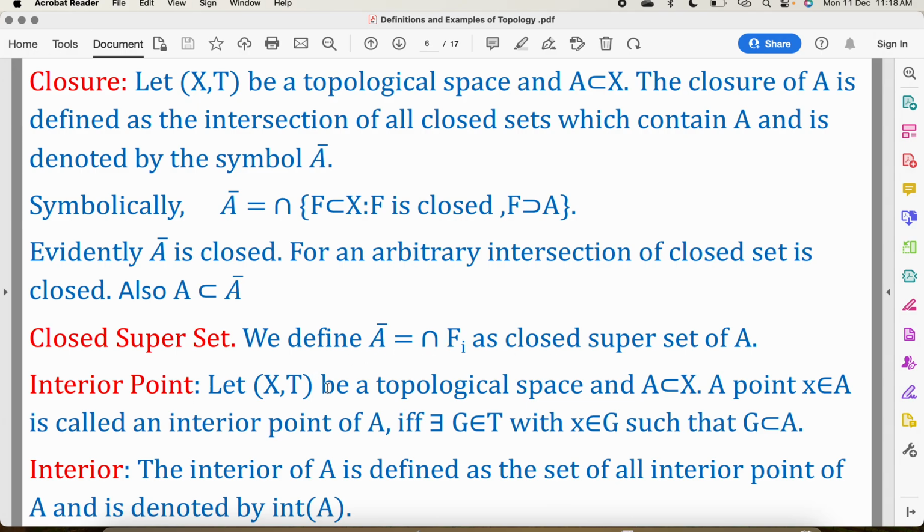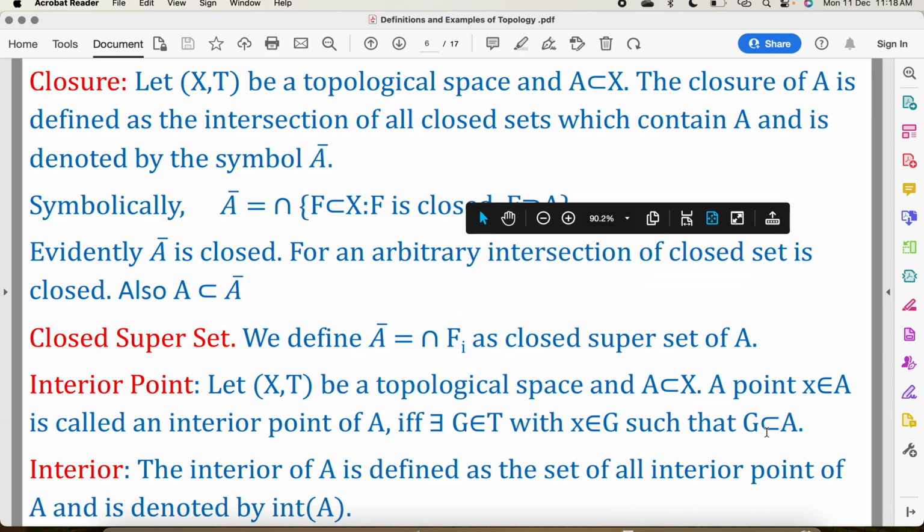Now interior point. Suppose (X, T) is a topological space and A is a subset of X. A point x belonging to A is called an interior point of A if and only if we can find an open set G belonging to T with the condition x belongs to G such that G is a subset of A. So the interior of A is defined as the set of all the interior points of A.